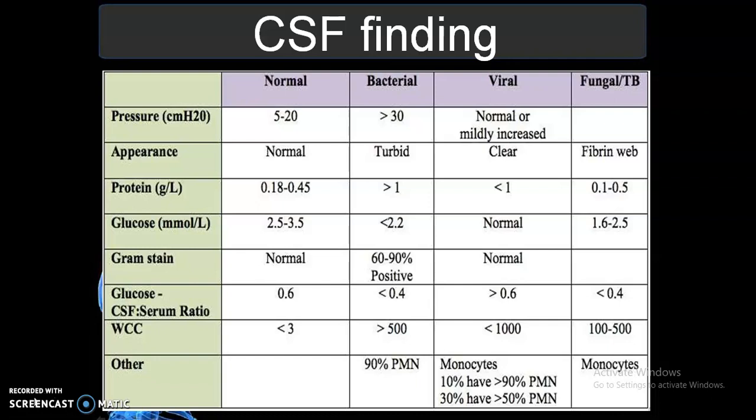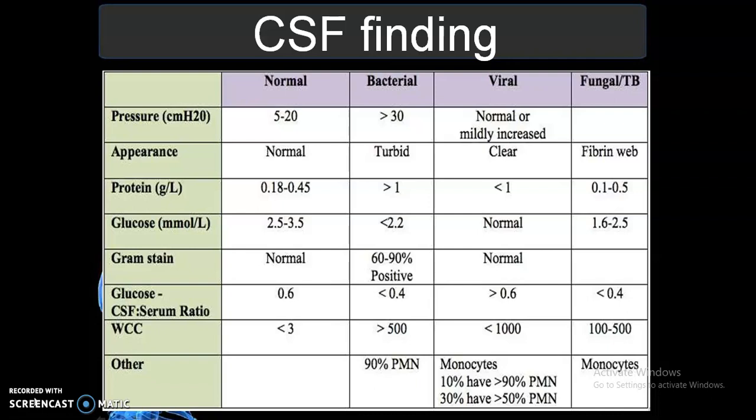And the protein: the normal is 0.18 to 0.45, and in bacterial it is more than 1, and in viral it is less than 1, and in fungal the range is 0.1 to 0.05. Then glucose: 2.5 to 3.5 is the normal, and in bacterial it will be low, less than 2.2. Then in viral it will be normal, and in fungal the range is 1.6 to 2.5.